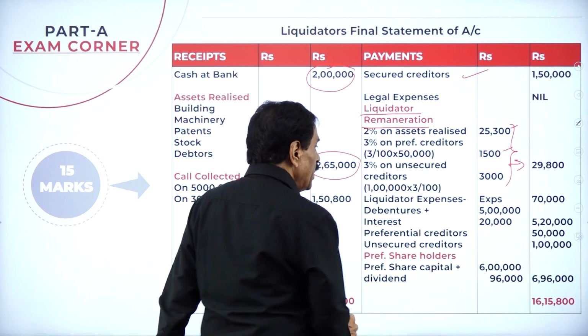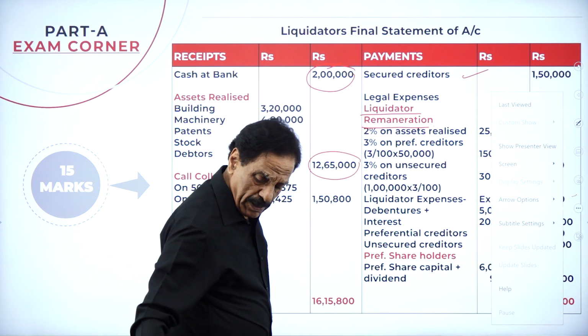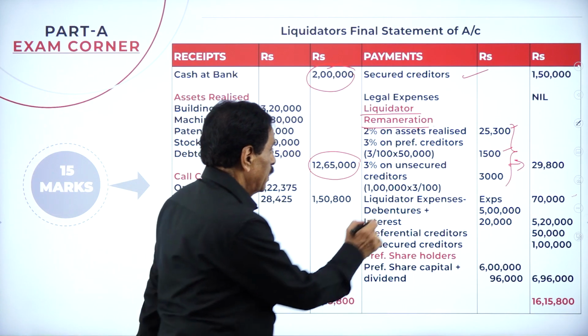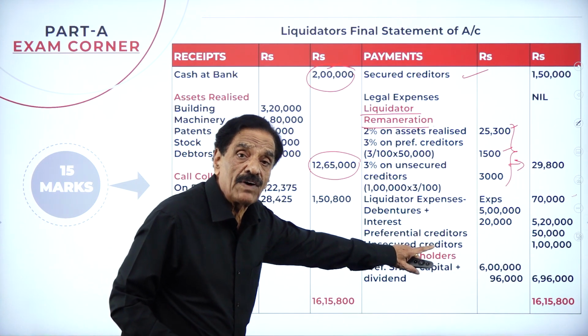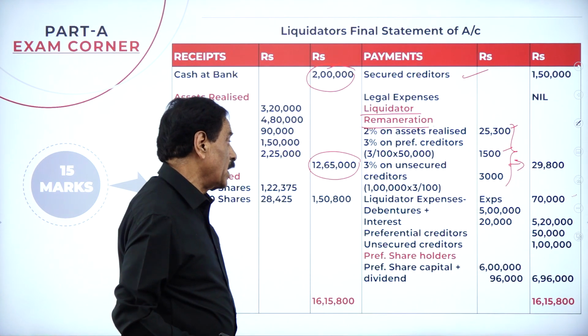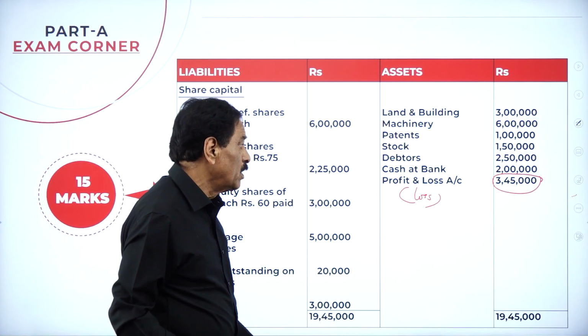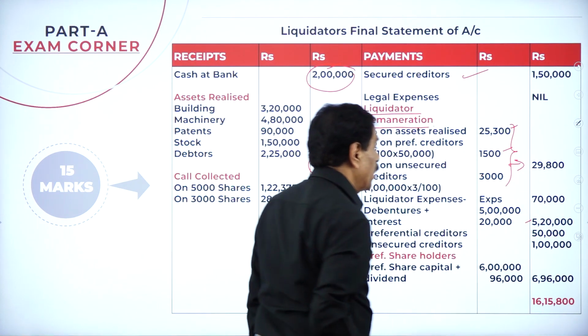Then liquidation expenses of 70,000 we have to pay. Your debenture value is 5 lakh, on which interest outstanding is given in the exam. Interest is 20,000. Totally we have to pay 5 lakh 20,000.